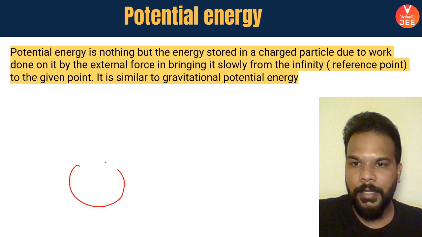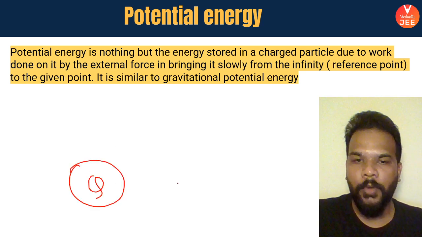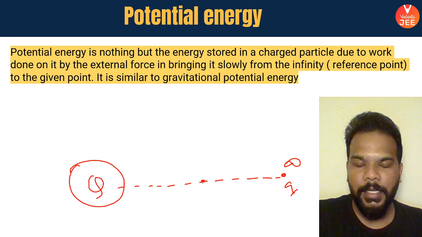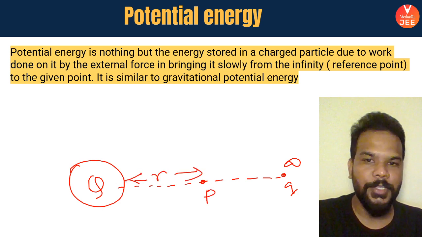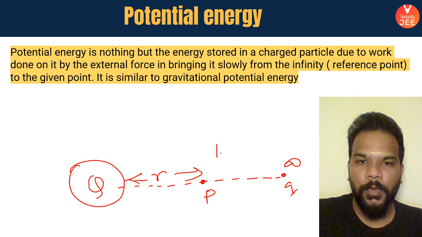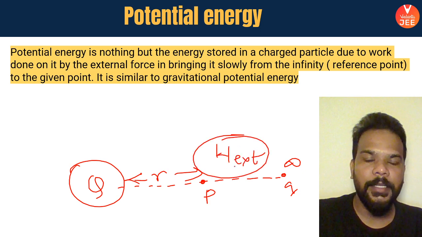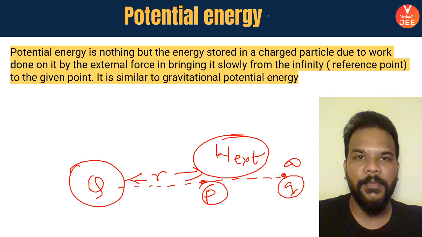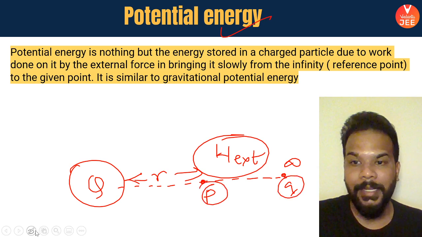Assume a charge capital Q was already here, and this is infinity, and you have a charge small q which you want to bring from infinity to a given point P, at a distance r from capital Q. The amount of work done by the external agent in bringing this charge from infinity to this point is what we define as the electric potential energy here.